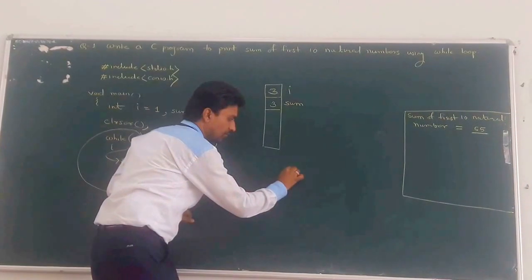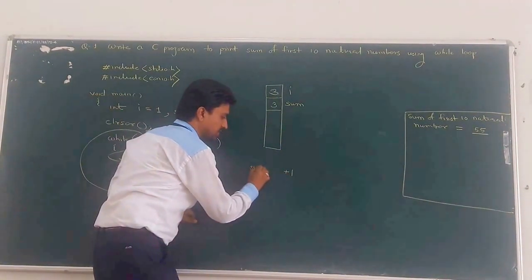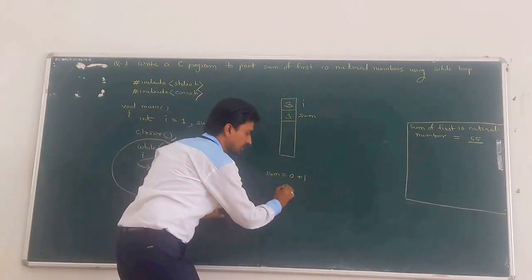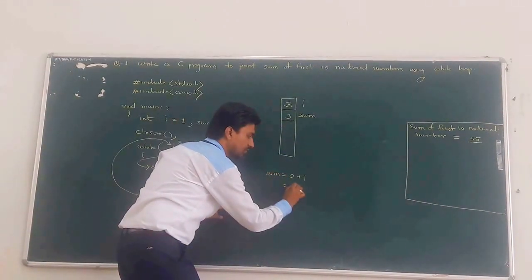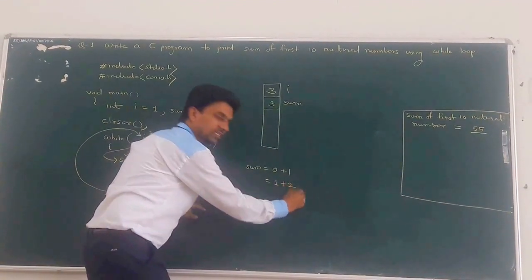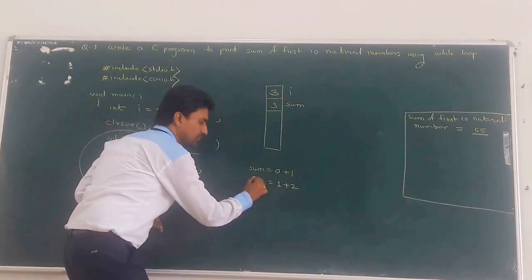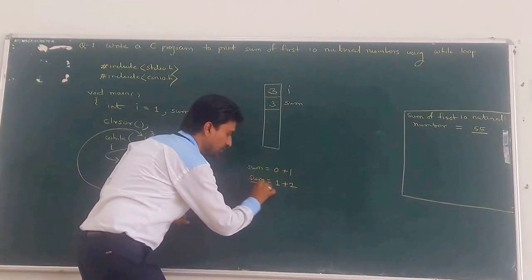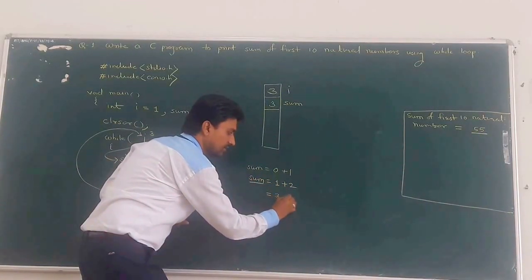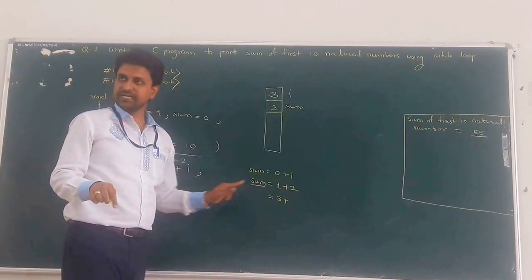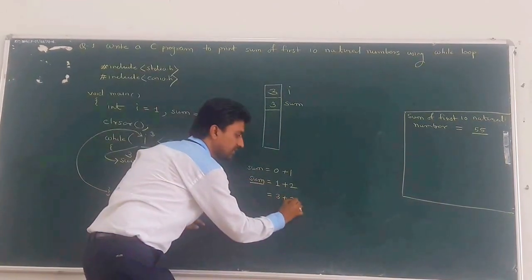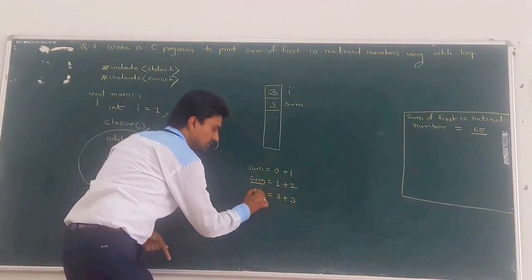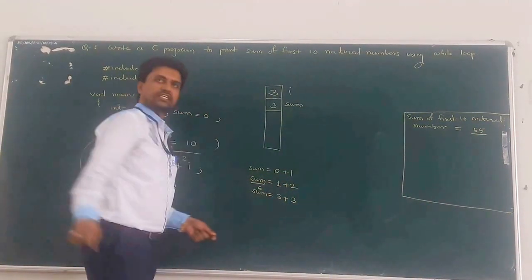What is the pattern? First we take 1 and add it with the variable sum, whose initial value is 0. That is the first iteration. What is the second iteration? Whatever the value in sum is, now 1, add with the second natural number 2 and save this value into which variable? Sum. What is the third iteration? The intermediate result is 3, the addition of the first two natural numbers. That means 3 added with which natural number? The next natural number is 3. Save this into sum. Now sum becomes 6.